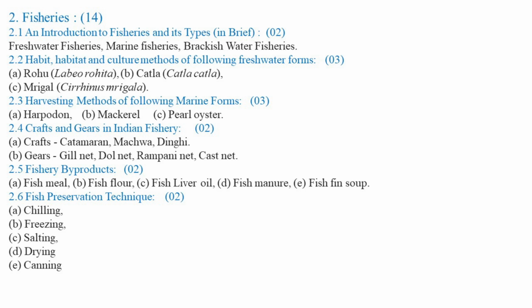So in this topic we are going to study the harvesting methods of the fish species which are of marine habitat such as harpodon or